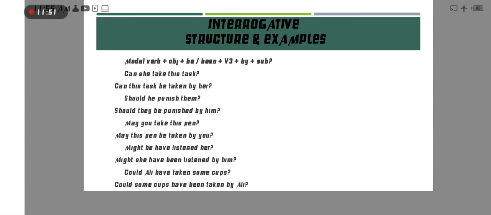Okay, now I think all structures are understood. If we have an affirmative sentence and if we have negative and then interrogative, how can we change all these sentences into passive voice? If we have modal verbs with first form, how can we change? And if we have modal verbs with verb third form in a past tense, how can we change this sentence into passive voice?